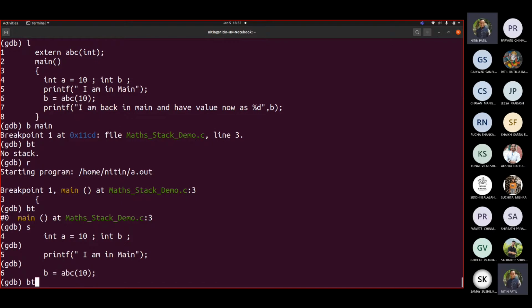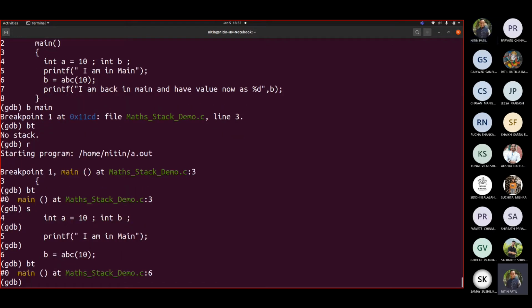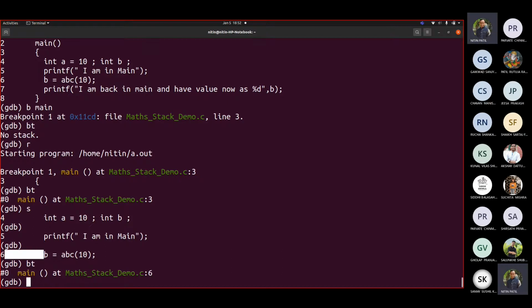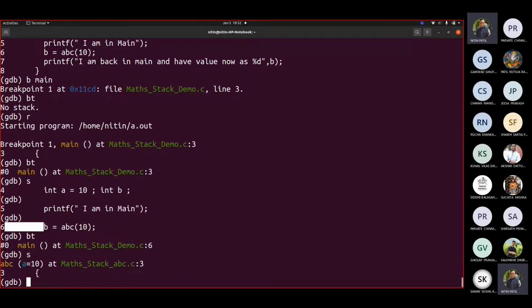If I check before the ABC function, how many stacks are there still? Main, only 1. Now we have to call ABC. We are at line number 6. Now see, when I press step, we are now in ABC.